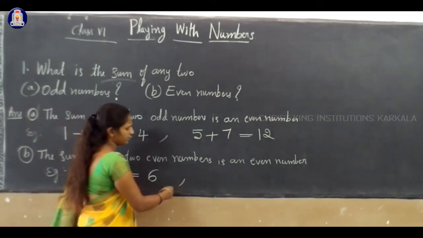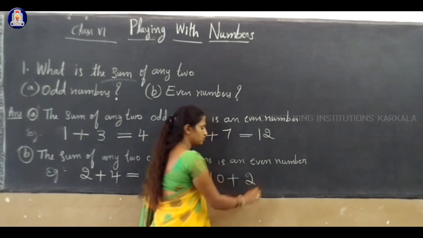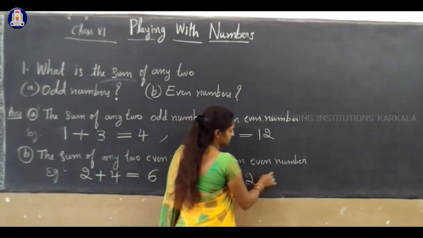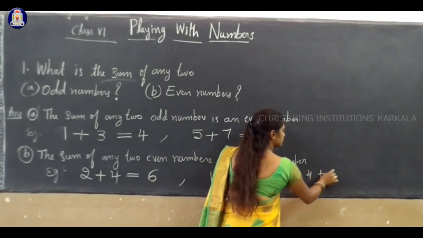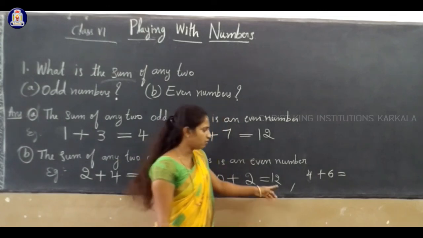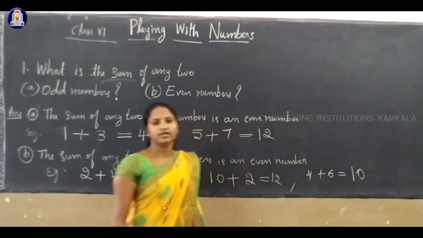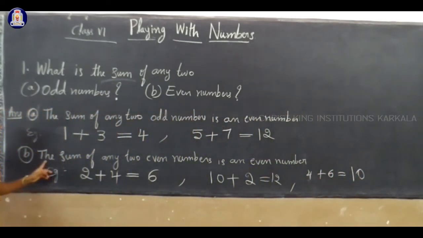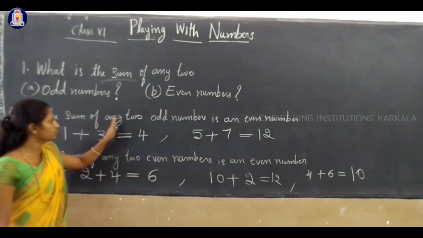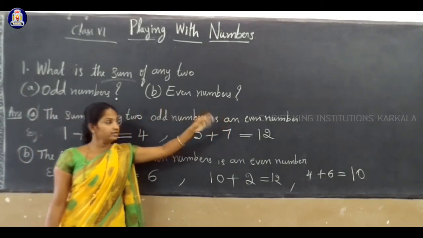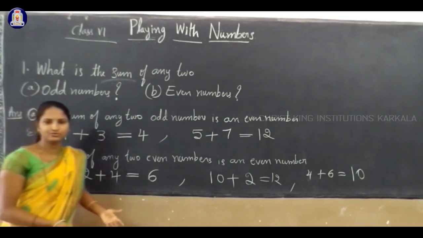Clear? So you can take many examples. Say 10 plus 2. 10 is also an even number, 2 is also an even number. What is the answer? The answer is 12. Next, 4 plus 6. Both are even numbers. 4 plus 6 is 10. So 10 is also an even number. Clear? Therefore we can say that the sum of any two even numbers is an even number. So here, the sum of any two odd numbers is an even number. You can take examples and check. Clear? Yes. Thank you.